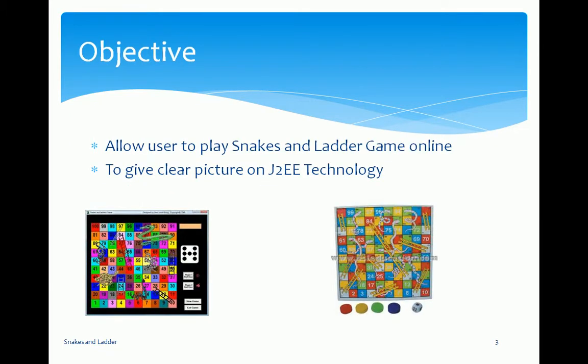So the main objective of my project is to play Snakes and Ladder game online. This project will give us a clear picture of the J2EE technology, like how to use JSP, Java Server Pages, and Java servlets.